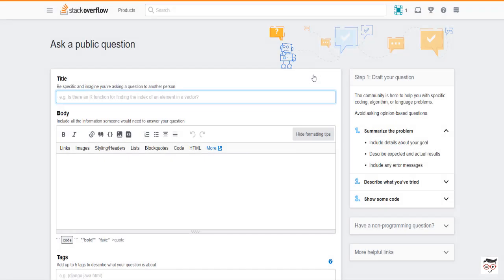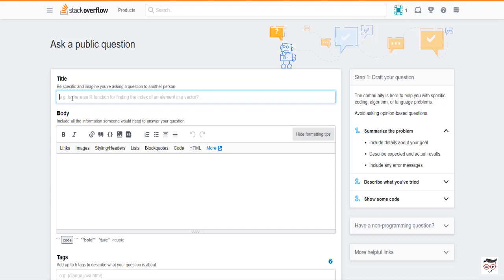If I'm successfully able to frame a question, I can get a faster response more rapidly. I'll get the answer. So you see there are three options here: title, body, and tags. We'll use all of them and understand one by one how I can use my question part in the body section and use these little things like links, images, styling, headers, list, block quotes, code, HTML effectively one by one. So let's start with the title.